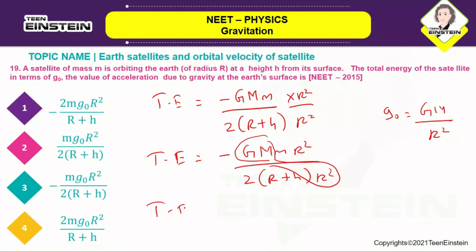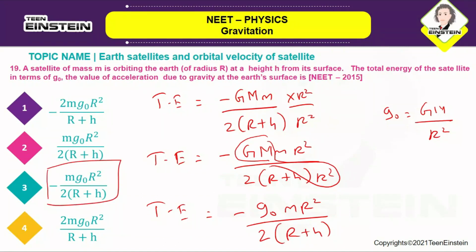So the total energy will become minus g naught m r square divided by 2 into r plus h. So the correct answer is option number 3, minus m g naught r square by 2 into r plus h.